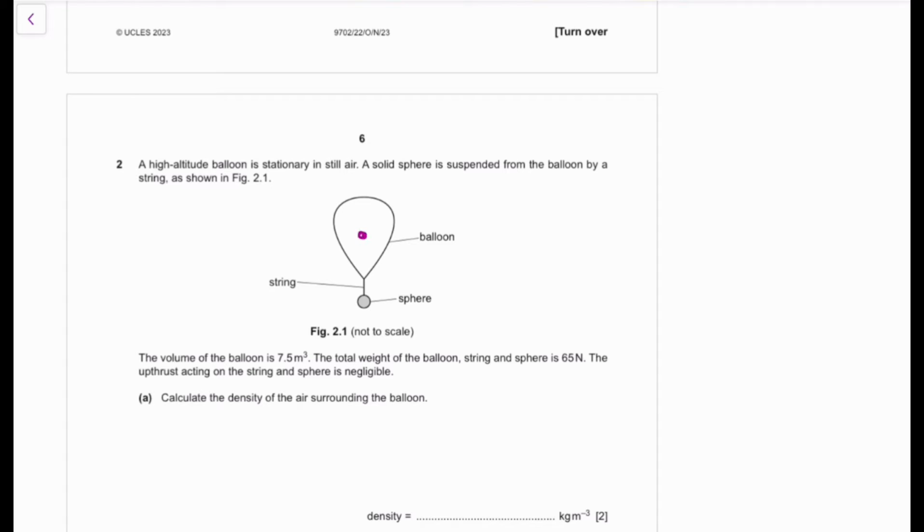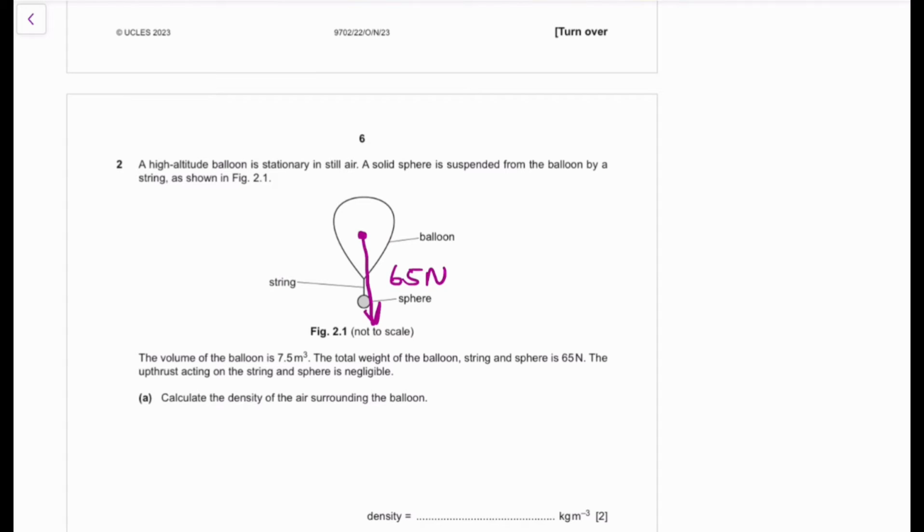Okay, so that total weight is going to be acting down, and that total weight is going to be 65 newtons. That's going to be the weight acting down. But if it's going to be stationary and the weight is acting down, we need something that acts up. And that thing has to be equal to 65, because if it's greater, it moves up. If it's less, it moves down, right?